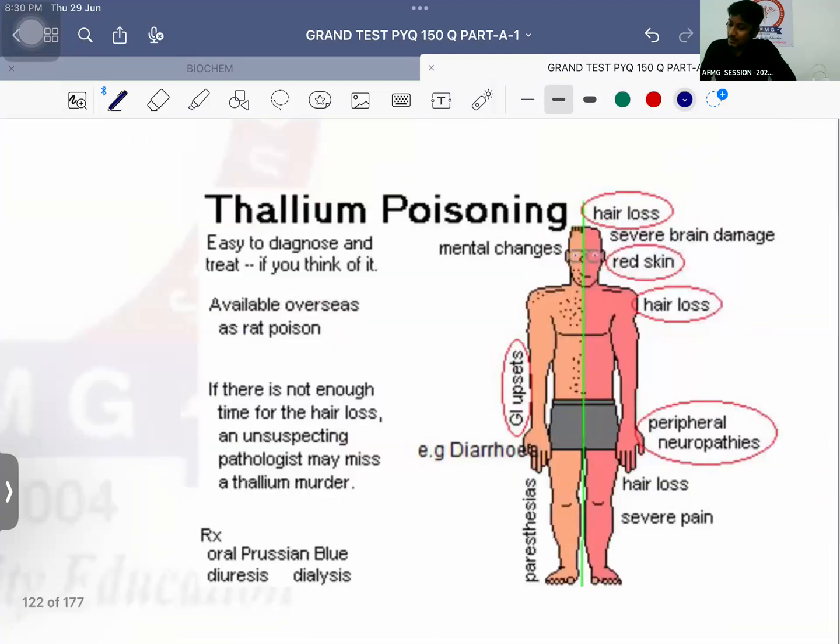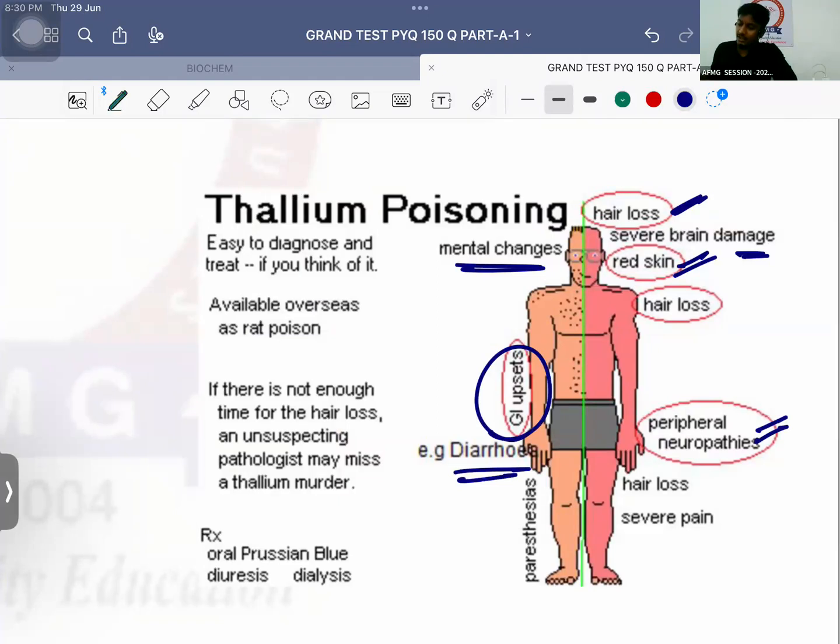Okay? So please remember, hair loss, red color skin, peripheral neuropathies, gastrointestinal upset like diarrhea, and some mental changes or brain damage are features of thallium poisoning. No issues with this, anybody? That's characteristic. Diarrhea भी बहुत important है. It can help you make a diagnosis as well.